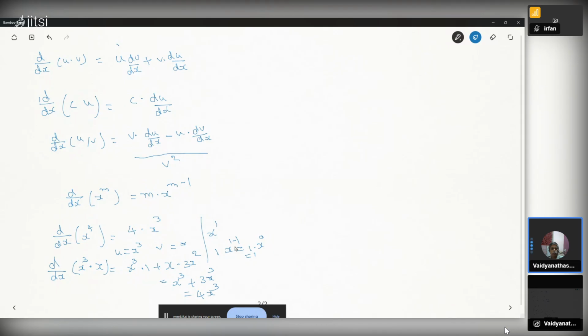Now, for the same x power 4, suppose I give an example for the division rule. d by dx of x cubed.